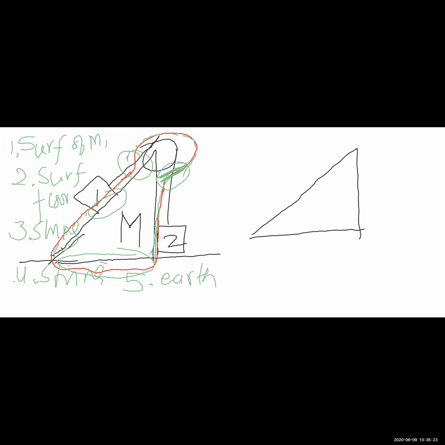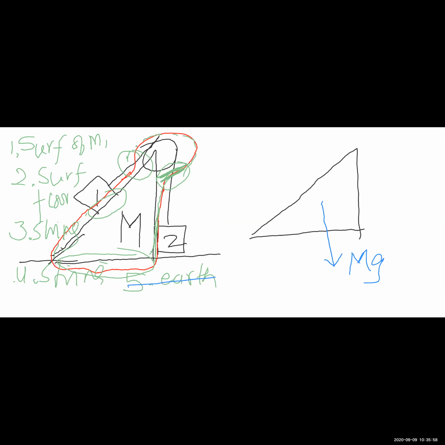So in this case, we have surface of M1, we have surface of floor, we have the string, the same string, touching the system at two different points, which I have circled with green. Okay, and of course there is the earth. So what are the force vectors that I'm going to draw on the free body diagram? Due to the earth, there will be a force mg.